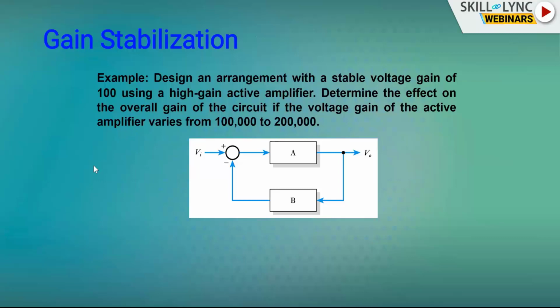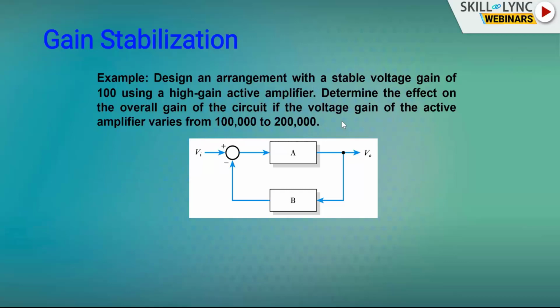So that is the requirement of Harold Black. Let us see what is the problem. Design an arrangement with a stable voltage gain of 100 using a high gain active amplifier. Determine the effect on the overall gain of the circuit if the voltage gain of the active amplifier varies from 1 lakh to 2 lakh. So the question is, amplifier A will vary in gain from 1 lakh to 2 lakh, but the overall gain V0 by Vi should not vary from 100.